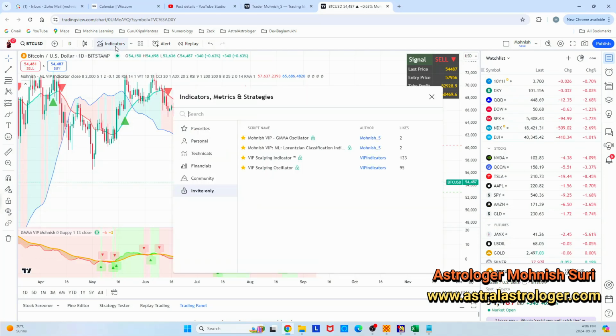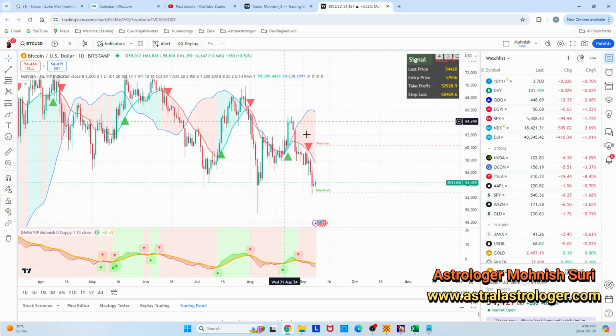And if you go to the indicators here and invite only, you will see my indicators. Once I grant you the access to these two indicators, you can make them your favorites and click on them one by one to bring them into your platform here.